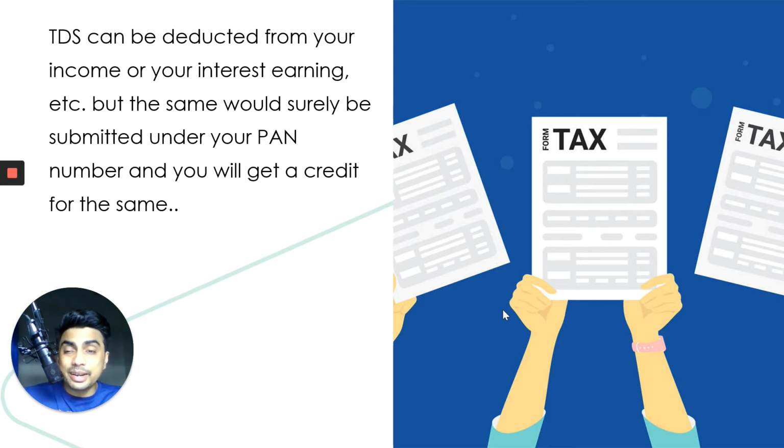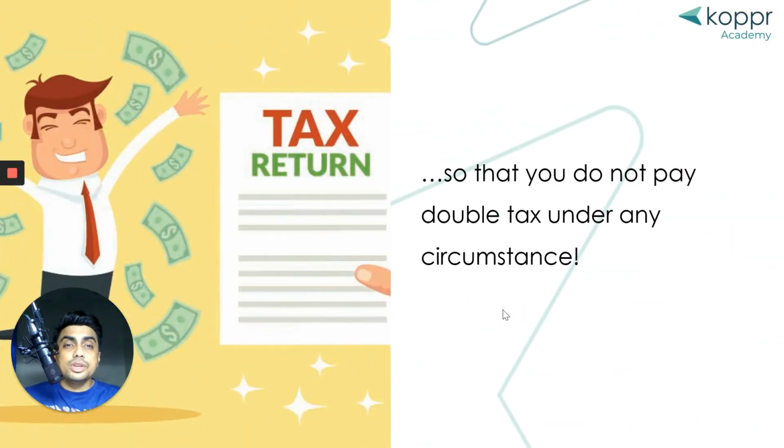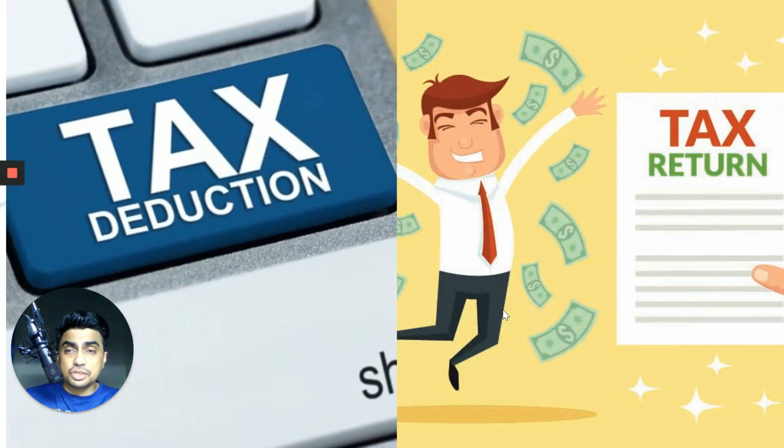So the bank deducts that 20% and gives you only 8,000 rupees as interest, which is actually deposited in your account. So that is the post tax income which you get on your fixed deposit schemes. But again, while filing your income tax return, if you are submitting your PAN, you get a credit for the same, and you get back the interest that you have lost. So you do not have to pay double tax in any circumstances.